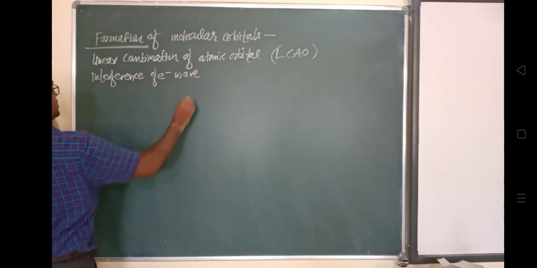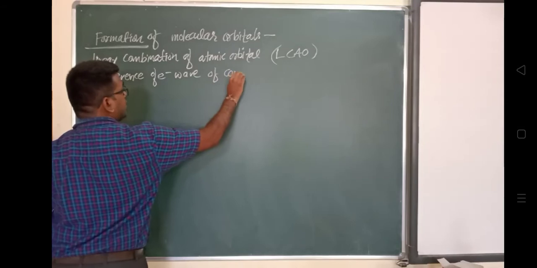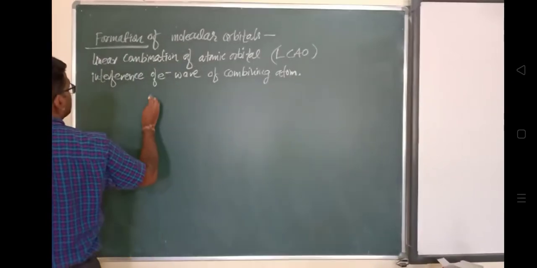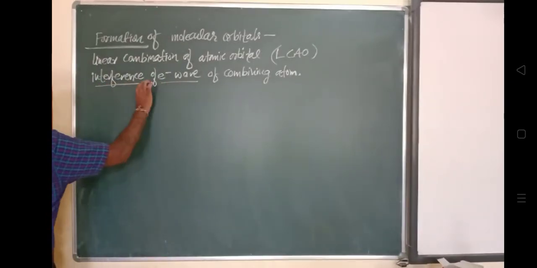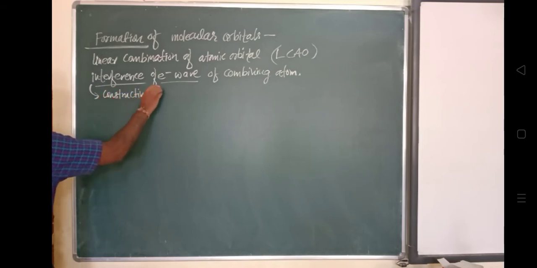Okay, so interference of electron waves can be constructive or destructive. This interference may be either constructive or destructive. So the interference of these electron waves may be of constructive type or of destructive type. The waves can reinforce each other or cancel each other. Constructive means they reinforce. Destructive means they cancel each other.